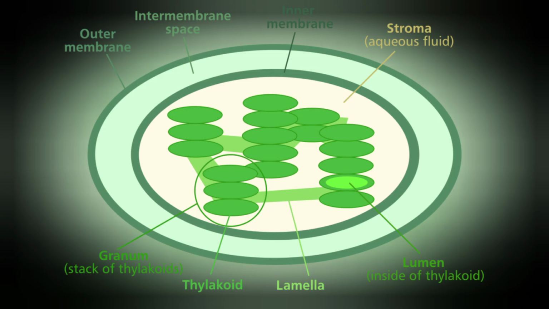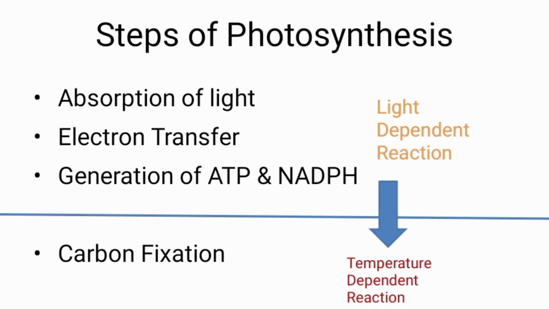The ATP and NADPH are produced here in the thylakoid during the light reaction. Then the ATP and NADPH are used for the next phase, that is the dark reaction or carbon fixation, to produce carbohydrates or glucose. We are going to look at each phase one after the other in our next videos.